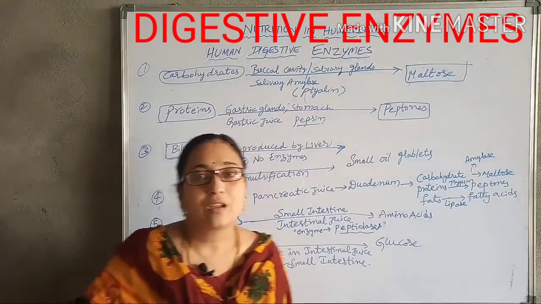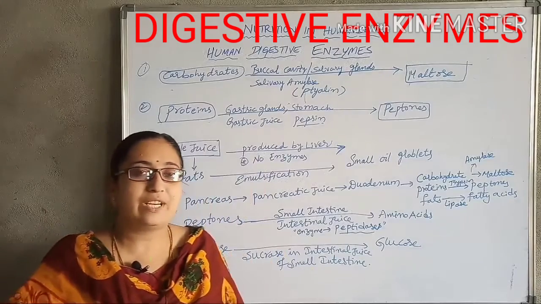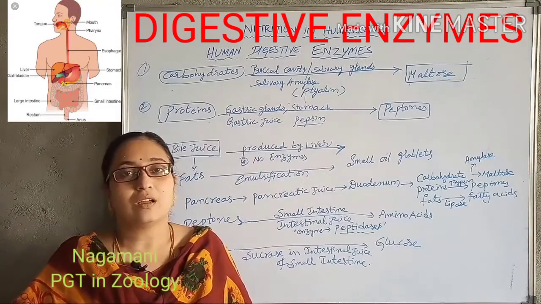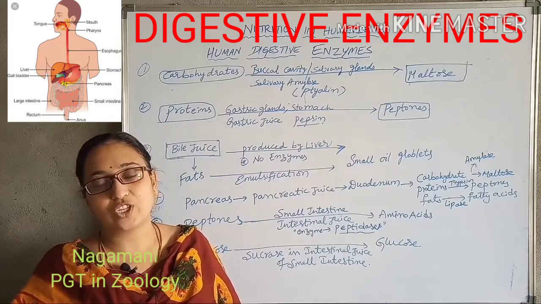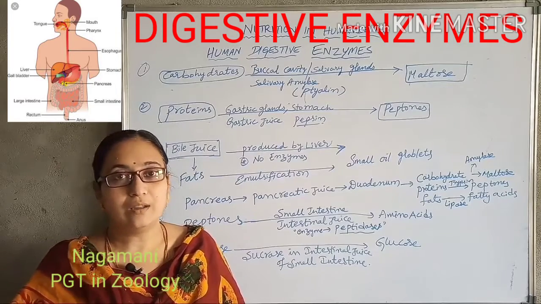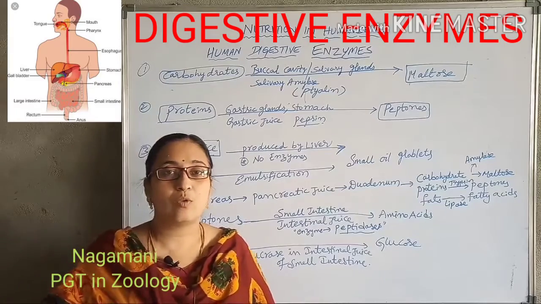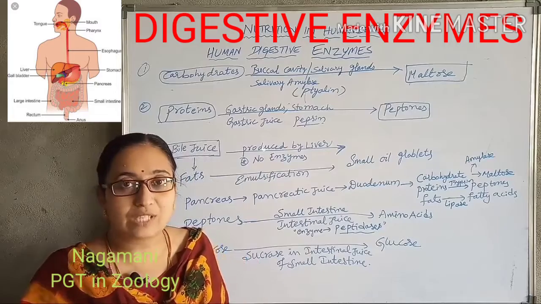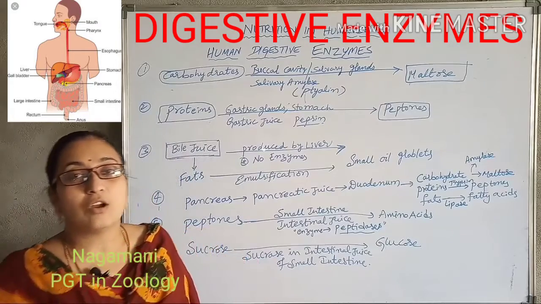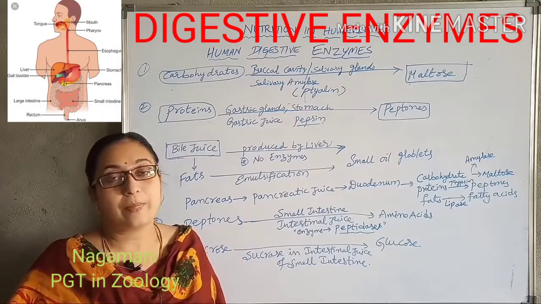So children, in the previous videos I have posted the digestive system of man, how nutrition takes place in man, what types of teeth are present, and what types of salivary glands are present in man.